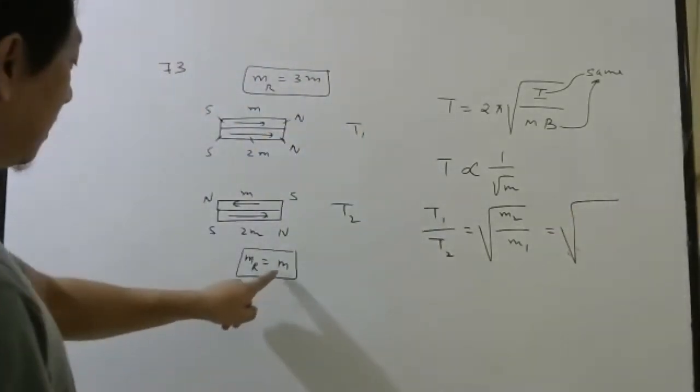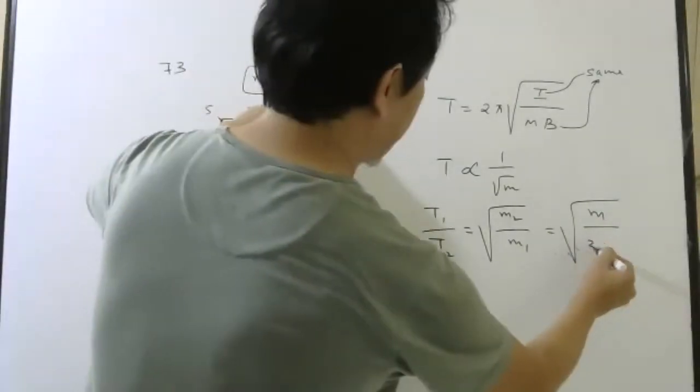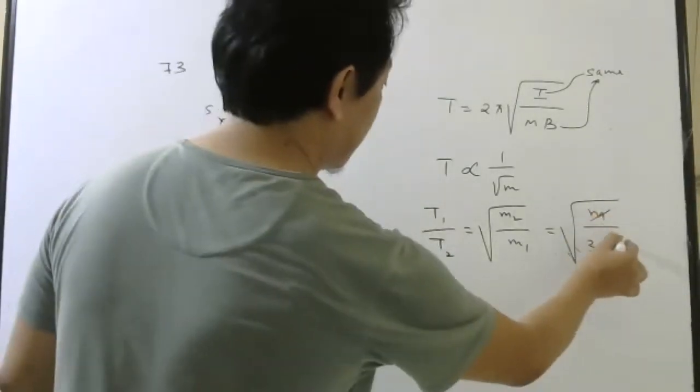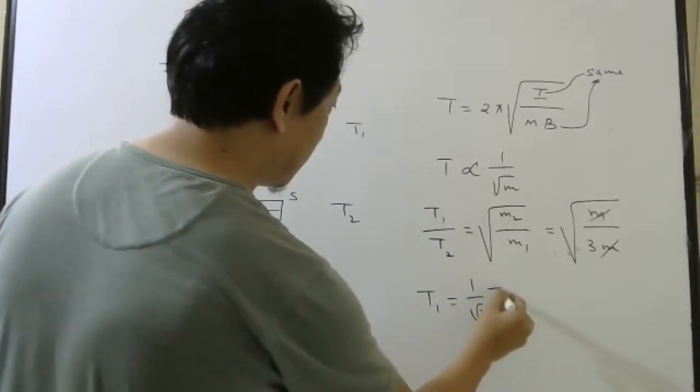Second magnetic moment is M. First magnetic moment is 3M. So M gets cancelled. So it is very clear that T1 is 1 by root 3 times T2.